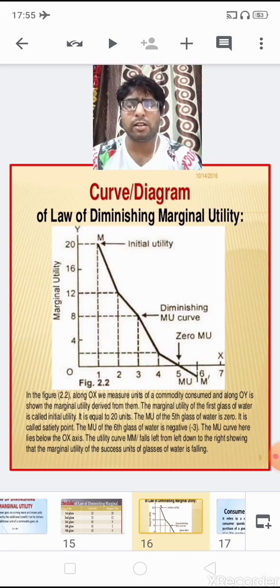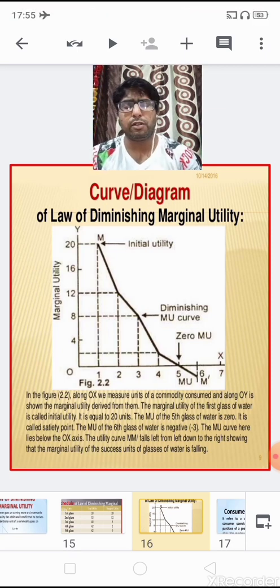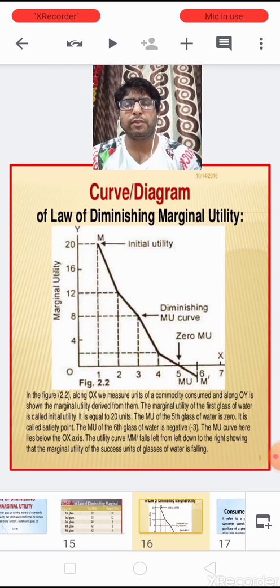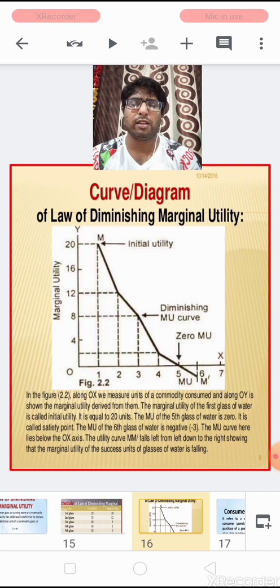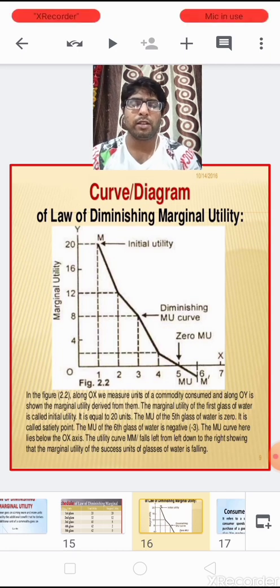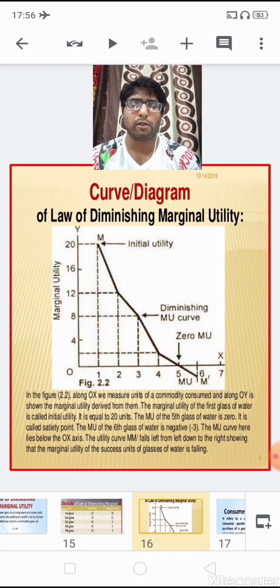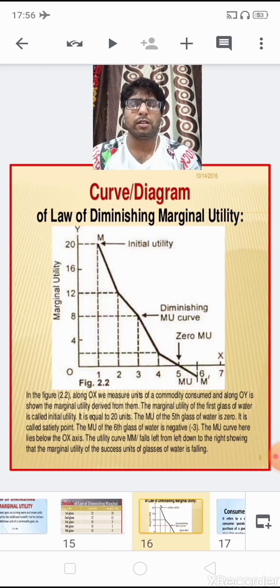Now as soon as further units of the commodity are consumed, at every unit the marginal utility falls, and this marginal utility curve is going down. It reaches the x-axis where the marginal utility becomes 0, and if it continues with the sixth unit of glass, then it becomes negative and the marginal utility curve goes below the x-axis. So this is the concept of diminishing marginal utility.